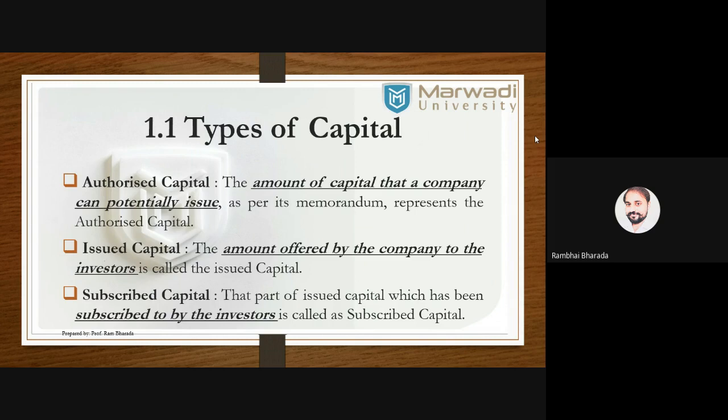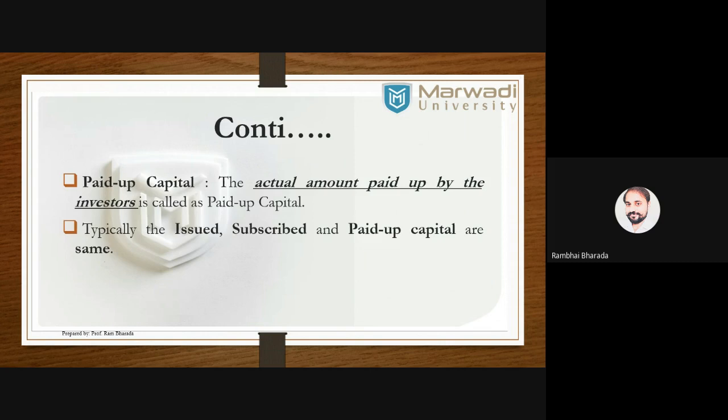Whatever amount is subscribed by the investors is known as subscribed capital. Moving ahead, paid up capital is the actual amount paid by the investors. Generally the issued capital, subscribed capital, and paid up capital are the same.